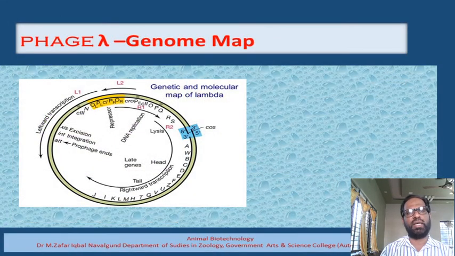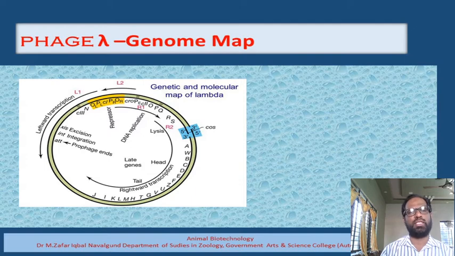Once it undergoes circularization in the bacteria, it will get converted into this particular structure. Now there are cos sites present, and these cos sites are nothing but the flanking regions, 12 nucleotides on either side of the bacteriophage DNA. Once it gets circularized, hydrogen bonds are the bonds which temporarily stabilize this particular structure.